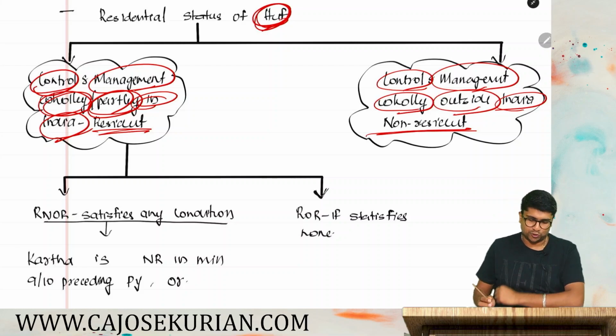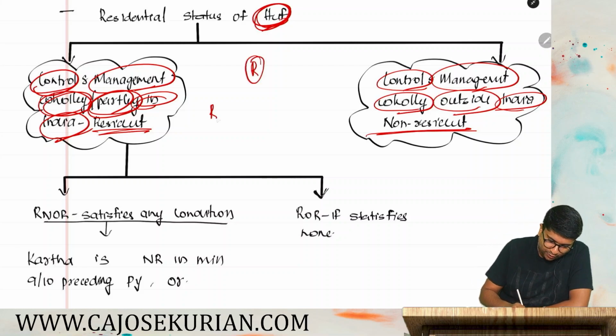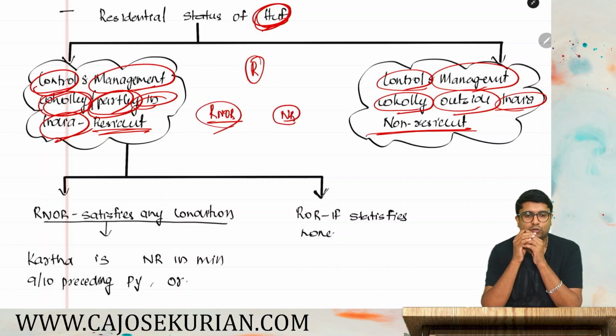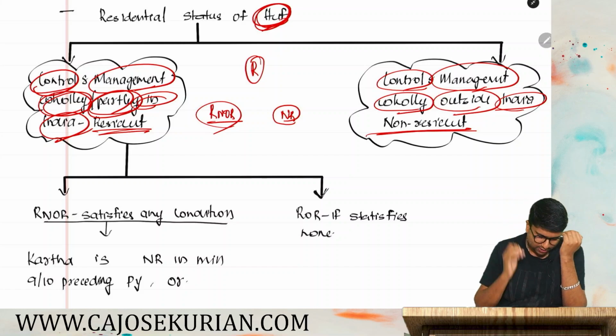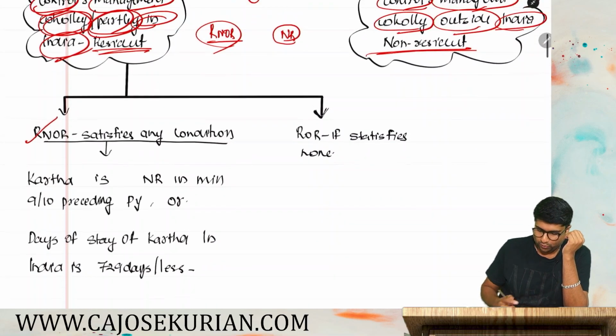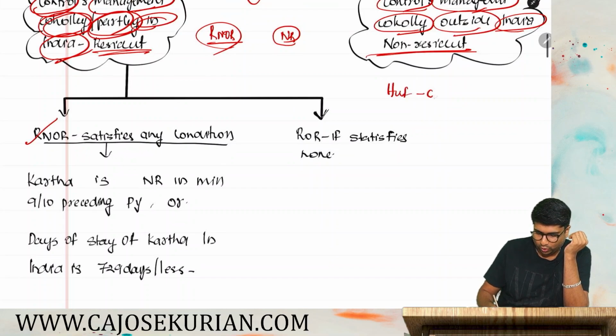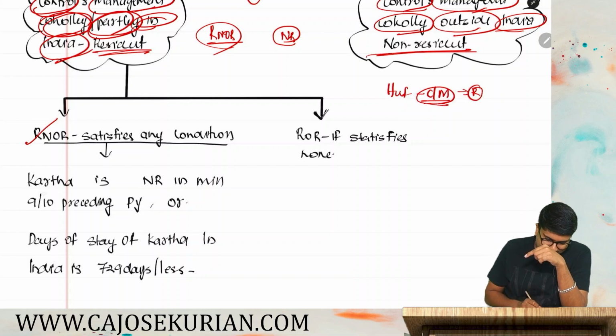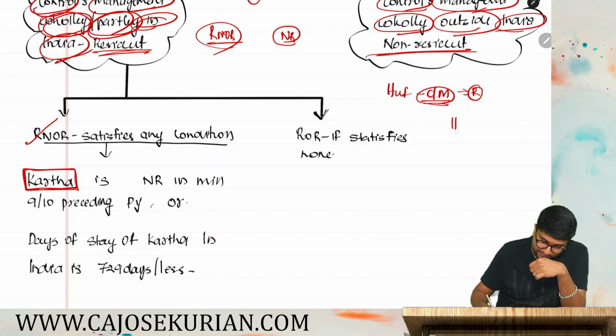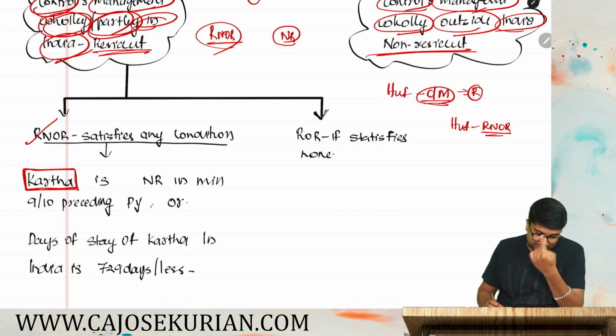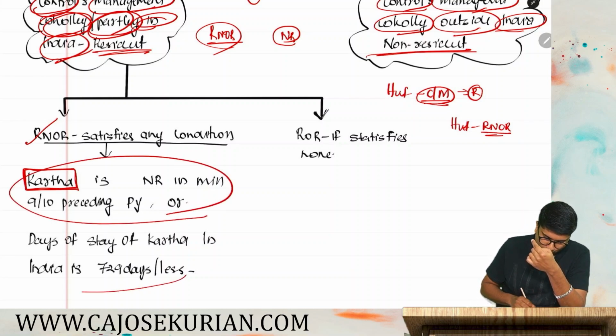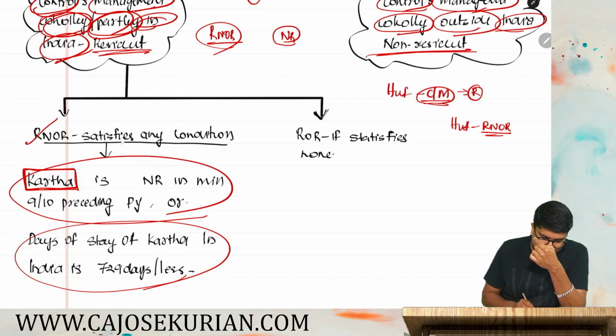Now, for an HUF also, once you become a resident, you need to check whether you are RNOR or NR. So let's deal with the RNOR first. An HUF, if its control or management is wholly or partly in India, it will become a resident. Now you need to check the residential status of its karta to decide whether the HUF is RNOR. The karta has to satisfy any of these two conditions.